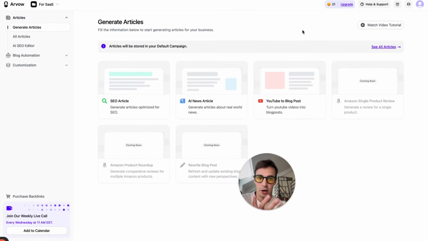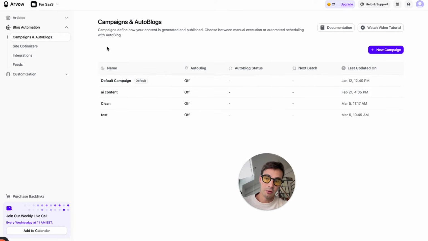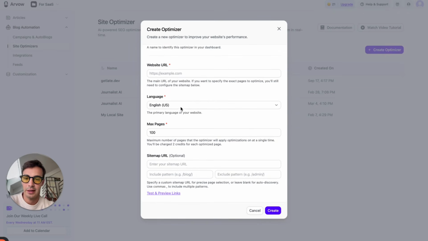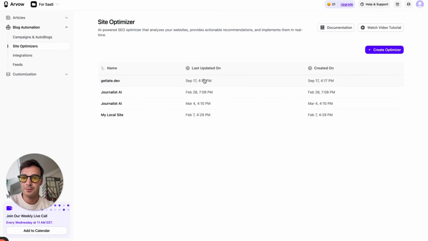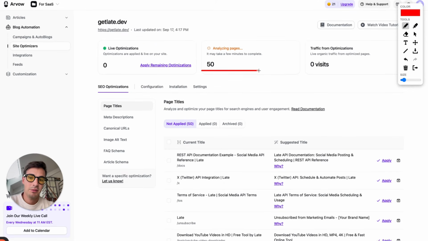And since we're here in the topic of the 3 SEO pillars, link building, on page and off page, and technical, there's this tool right here. Again, I own Arvo. And one of the features it has is in the site optimizers, where if you add your site right here, name it whatever you want, add your URL, select the language, select the pages, and hit create, it'll give you a bunch of technical optimizations you can do on your site. For example, right now it analyzed 50 pages, and it gave me technical SEO recommendations on my page titles, meta descriptions, canonicals, image alt text, and schema.